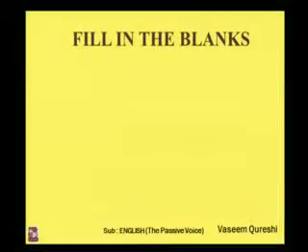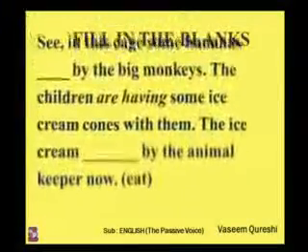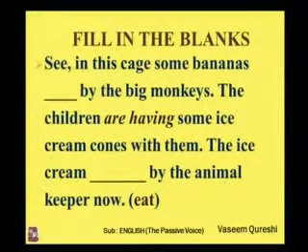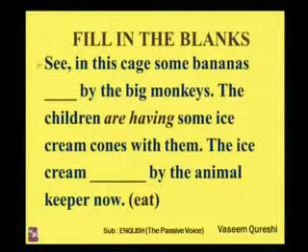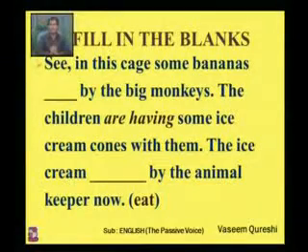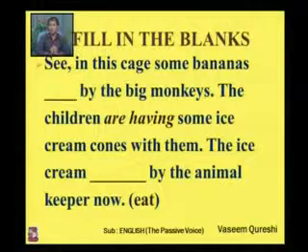Now fill in the blanks. See, in this cage, some bananas blank by the big monkeys. The children are having some ice cream cones with them. The ice cream blank by the animal keeper now. Again the word see, now. They indicate that this is in present continuous tense.